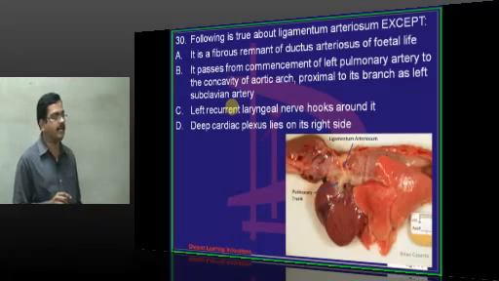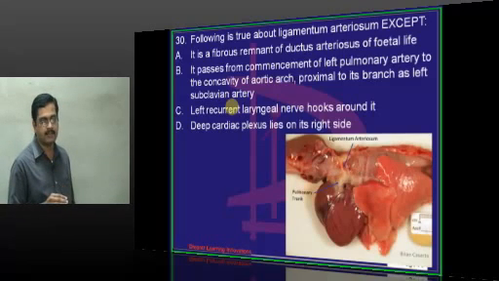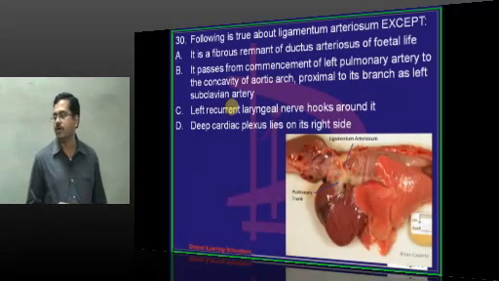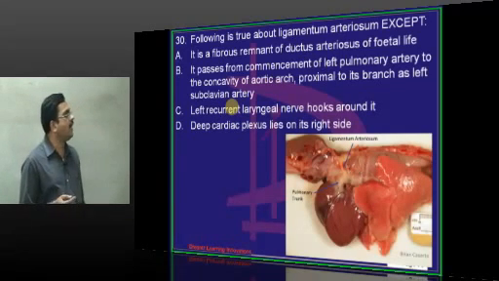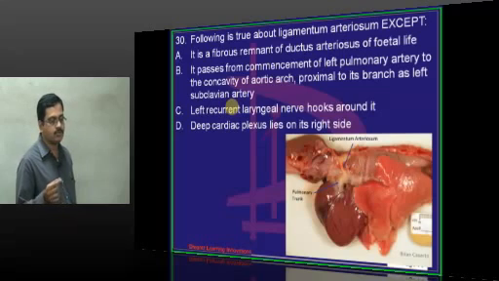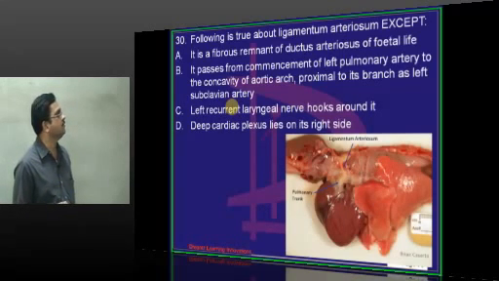Throughout the intrauterine life, this ductus arteriosus shunts the blood from the pulmonary trunk to the arch of aorta because there is no need of pulmonary circulation. After birth, the ductus arteriosus gets fibrosed to form ligamentum arteriosum. So the first is true.